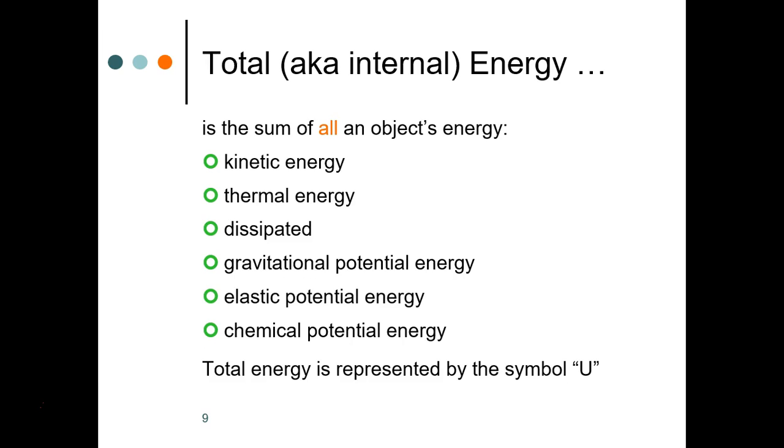Let's move on. The total energy is the sum of all the object's energy. So you take up the energy stored in all 6 of these mechanisms, and that is equal to the total energy, often called the internal energy of an object. And it is represented by the symbol capital U.